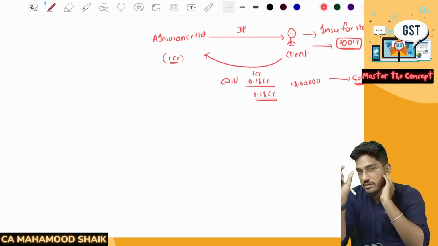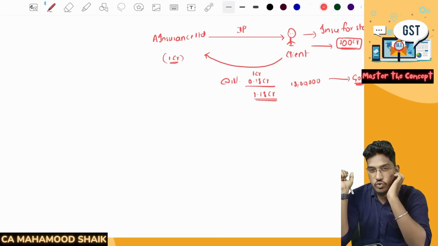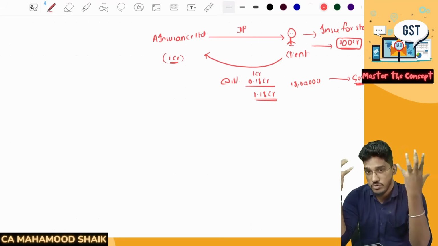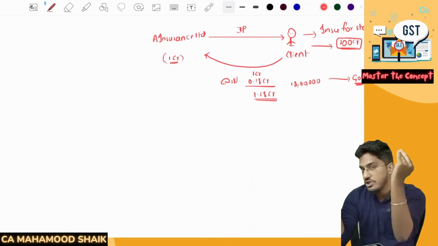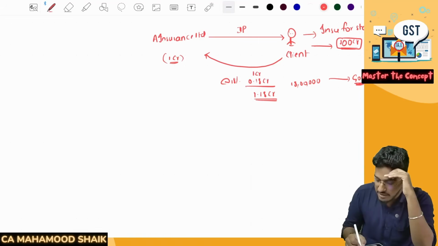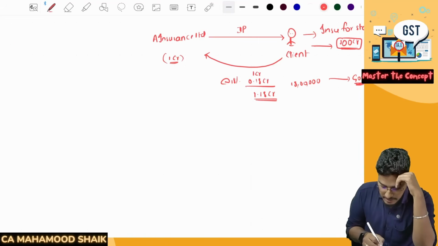In insurance companies, there is a concept called reinsurance. If you feel that the risk is more than what you wanted to cover, you can go and reinsure with another insurance company. So after selling the insurance policy, they went to another company, B Insurance Limited.